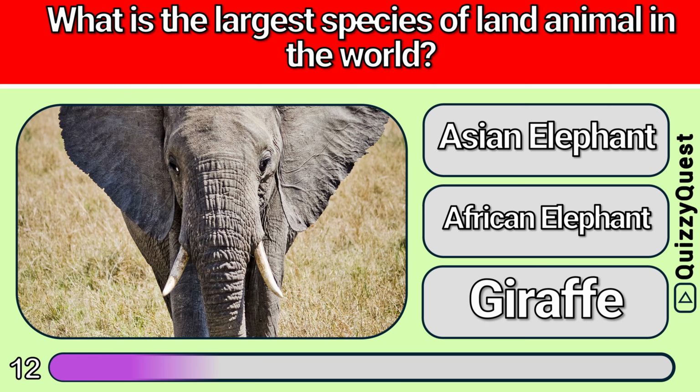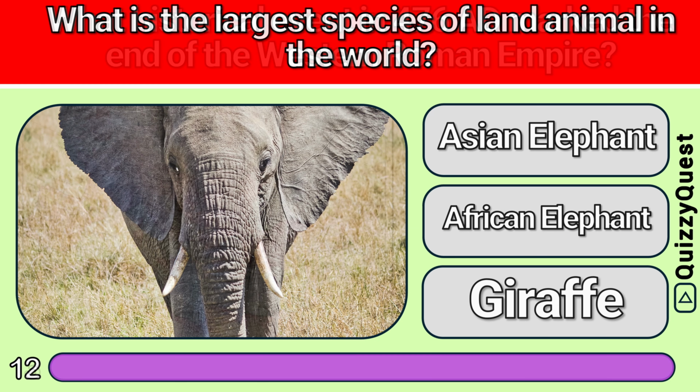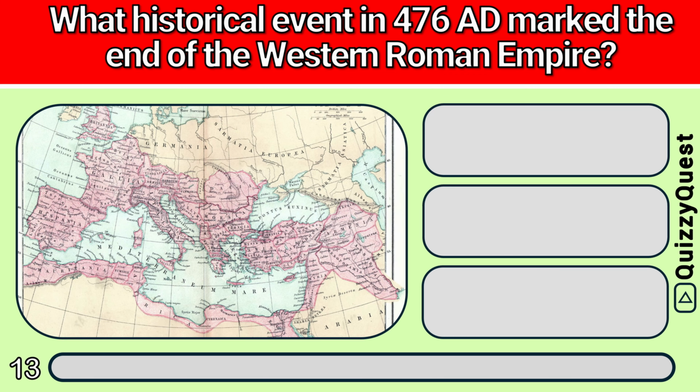Is it A. Asian elephant, B. African elephant, or C. Giraffe? It is B. African elephant. What historical event in 476 AD marked the end of the Western Roman Empire?